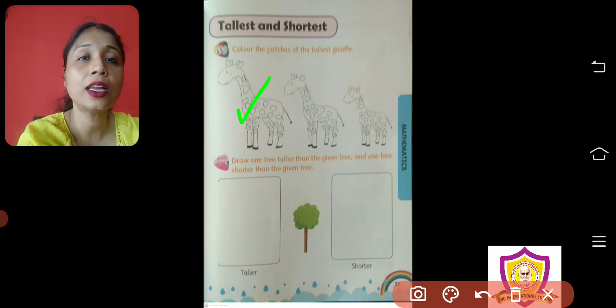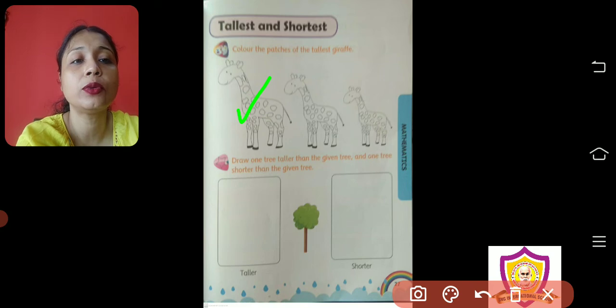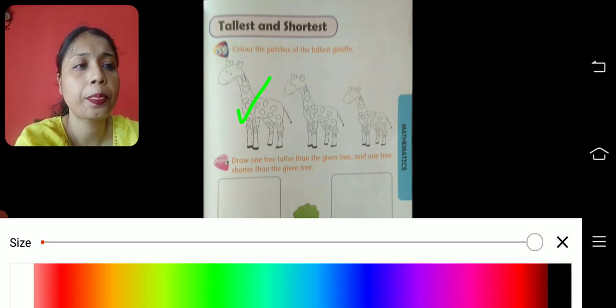Now second question, what they have done, they have given you a tree, right? Now I will take another color.